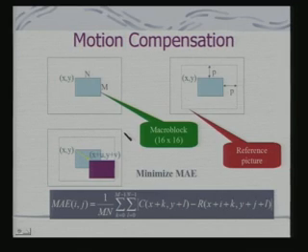So, if we look at it more technically, in MPEG the image is divided into what are called 16 cross 16 macro blocks. Now, these 16 cross 16 macro blocks have to be searched in the search area to find the best match. That means, I find the best match for the corresponding macro block. So, here in this image, if this is my reference picture, in the reference picture I have to search over the search area to find the best match for this block.